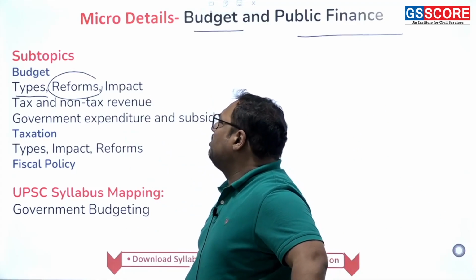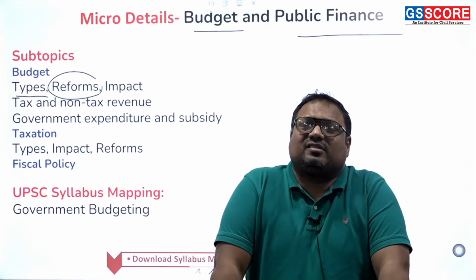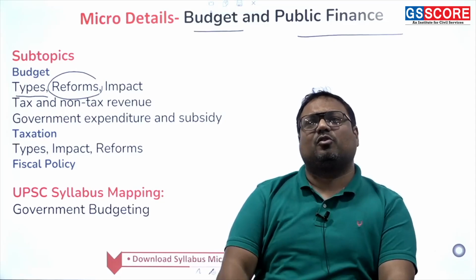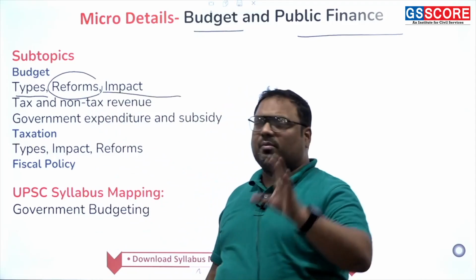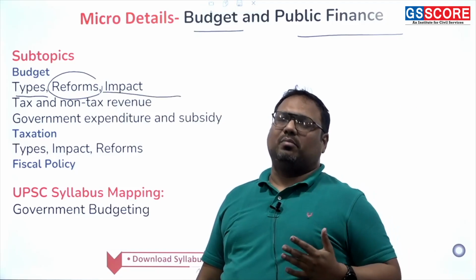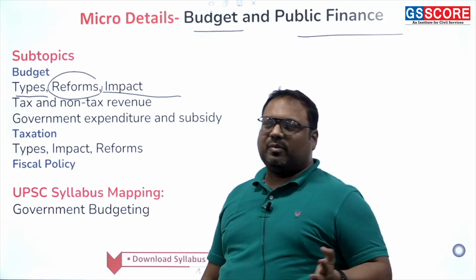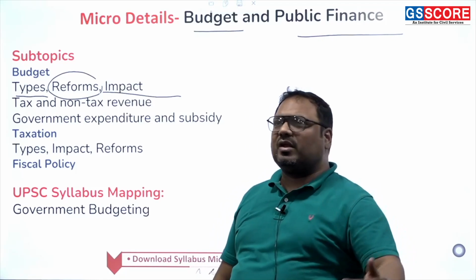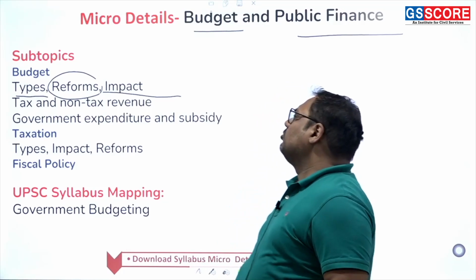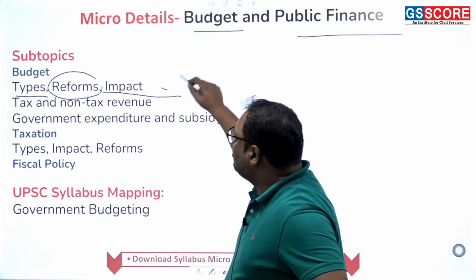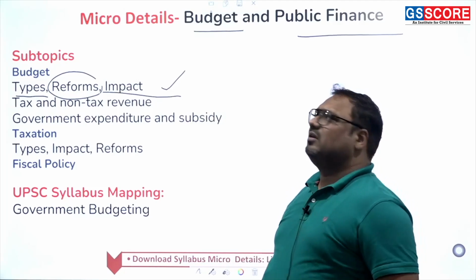Then the impact of the budget on the economy. If government increases the tax, decreases the tax, increases capital expenditure, all of that, what kind of impact does it have on the Indian economy overall? Government has an expenditure, government has income. If government wants to increase income, it can increase taxes on you. If government increases expenditure, it can decide to make new roads, new ports, so they will increase facilities for you. Likewise, impact also has to be understood for each type of expenditure and each type of revenue of government.